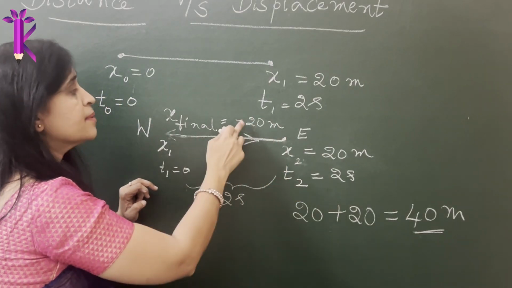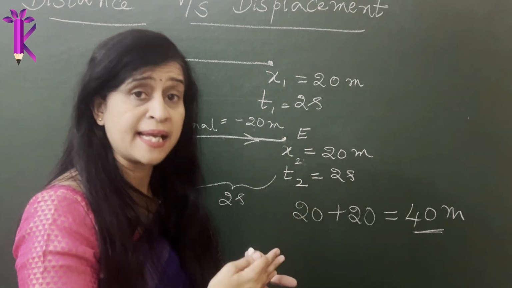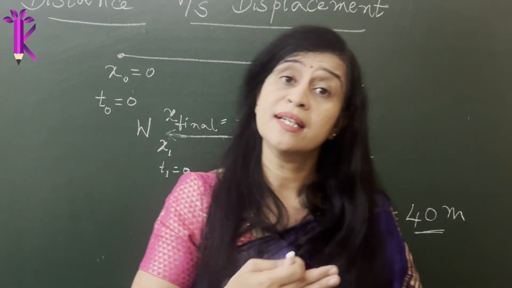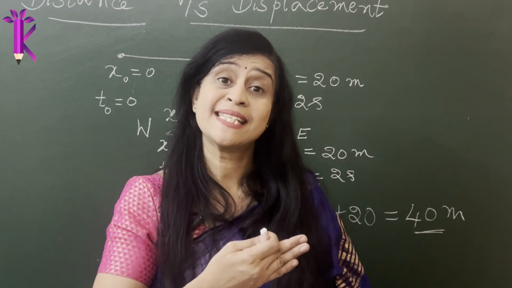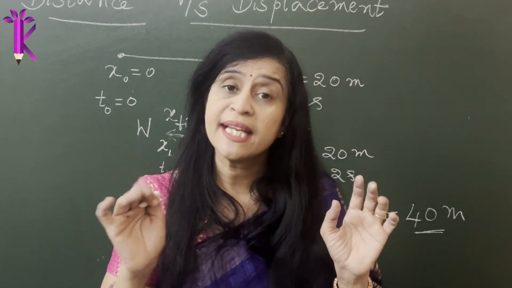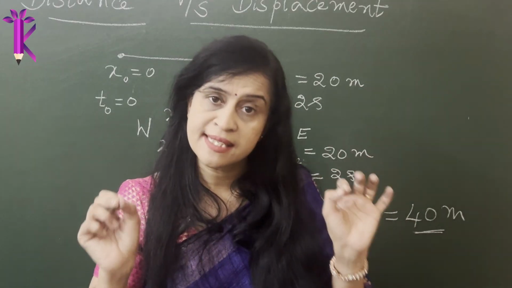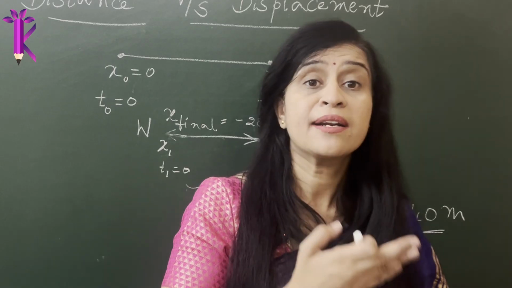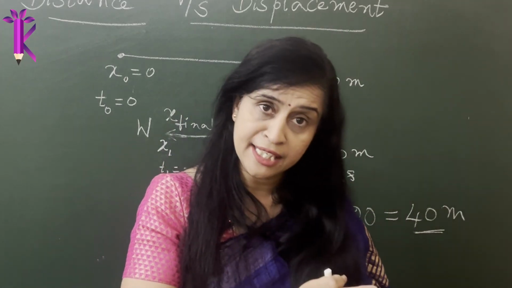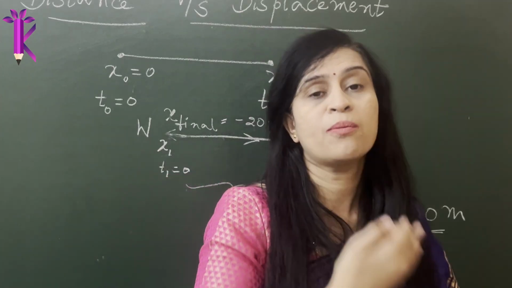You take into account the minus sign also, because when we are dealing with displacement, we take into account the direction as well. This you learn later when we introduce scalars and vectors. So distance is a scalar quantity where you take into account only the magnitude of the length or the distance traveled, whereas when we are referring to displacement, we also take into account the magnitude or the length along with the direction in which the object is traveling.